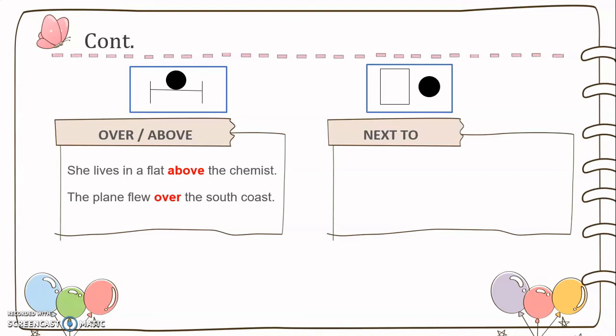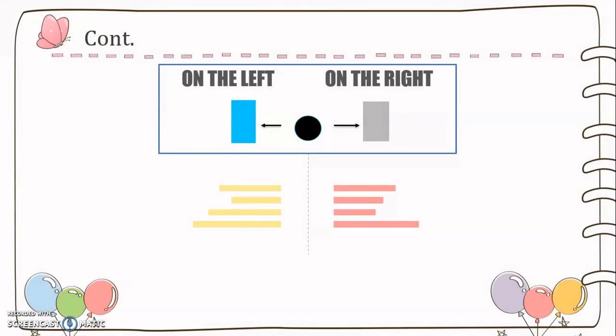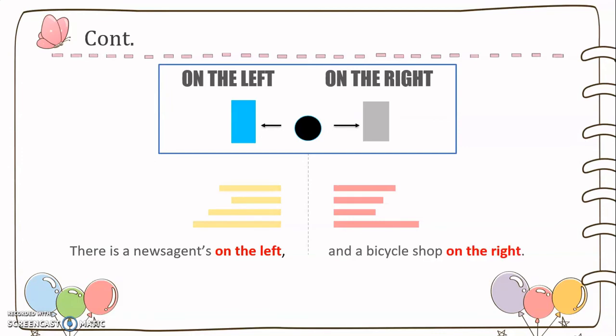Next to. The bank is next to the supermarket. There are ladies' toilets next to the customer service desk. On the left, on the right. I hope you have got the idea of the meaning of this preposition from the picture I have provided you here. Let's see examples. There is a news agency on the left and a bicycle shop on the right.